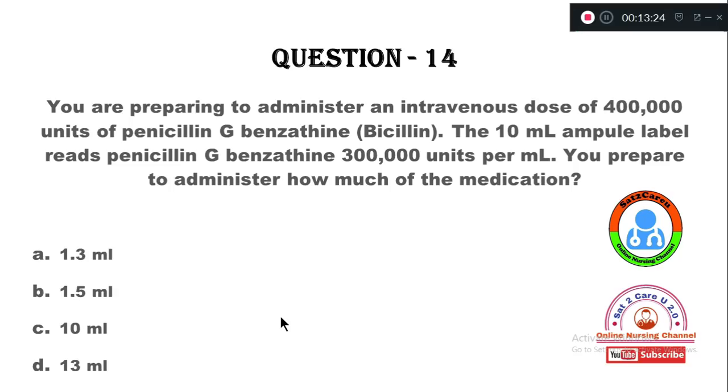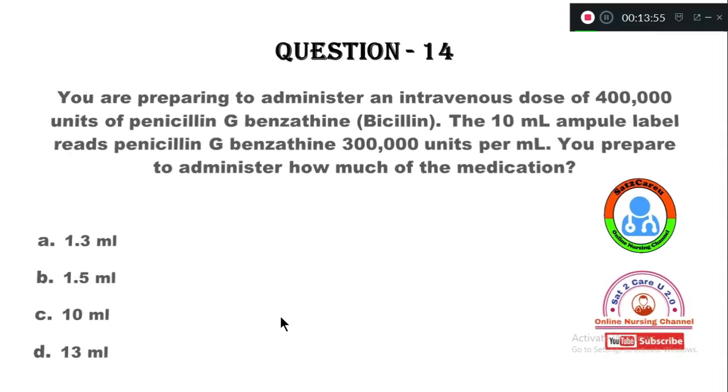You are preparing to administer an intravenous dose of 4 lakh units of penicillin G benzathine. The 10 ml ampule label reads penicillin G benzathine 3 lakh units per ml. You prepare to administer how much of the medication? Option A, 1.3 ml. Option B, 1.5 ml. Option C, 10 ml. Option D, 13 ml. So again a calculation is needed.